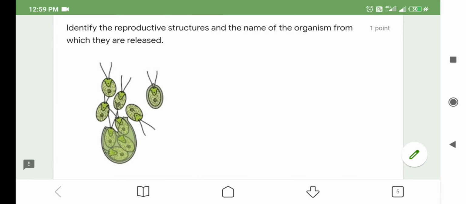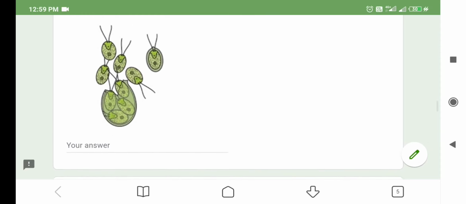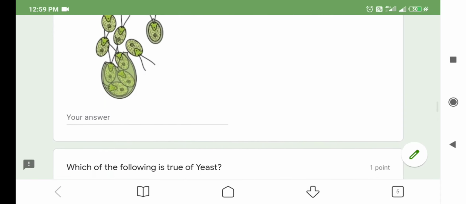The organism is Chlamydomonas and its reproductive structures are zoospores. So according to the question, first we need to write the name of its reproductive structures and then the name of the organism. So the answer is zoospores and Chlamydomonas.